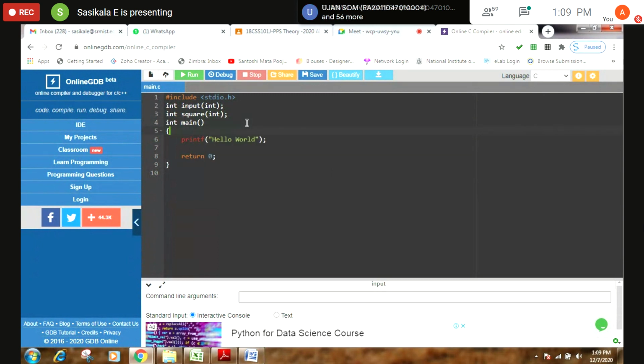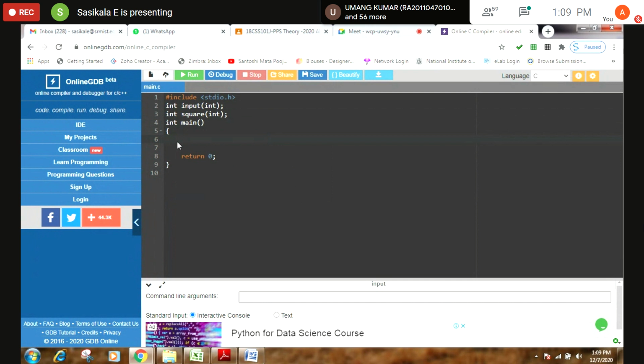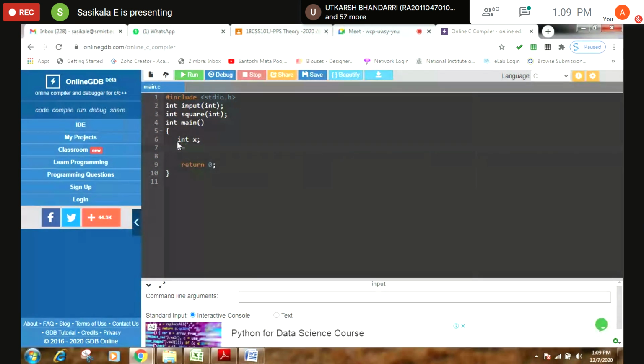See, this is the function declaration. In the definition part, I'm declaring a variable x of integer data type. That x is for writing the function call. So here square, inside which I can give, for example, 7 minus input of whatever, so I can make it x or y.